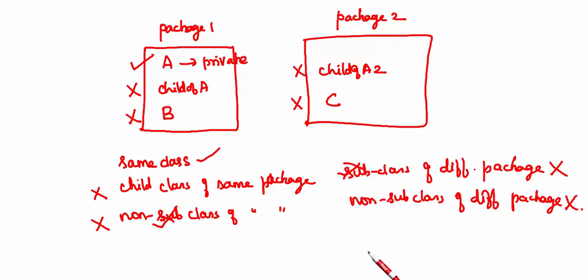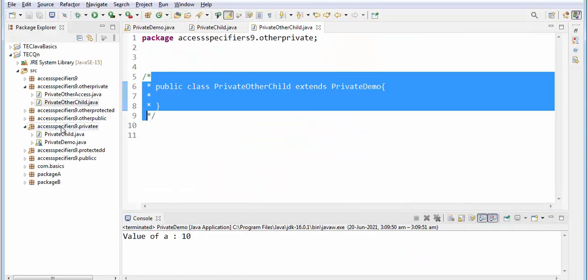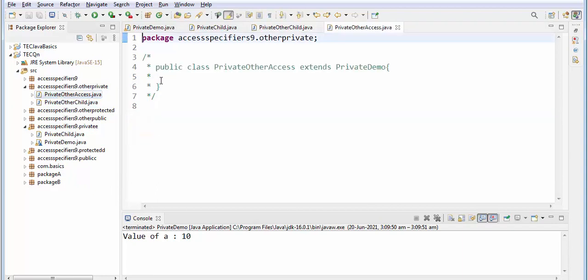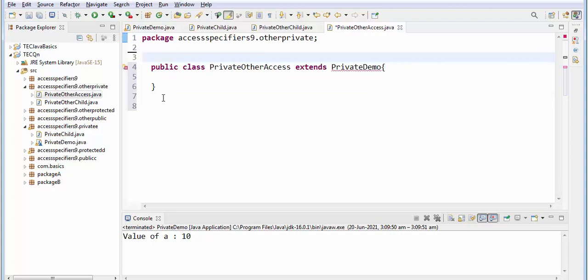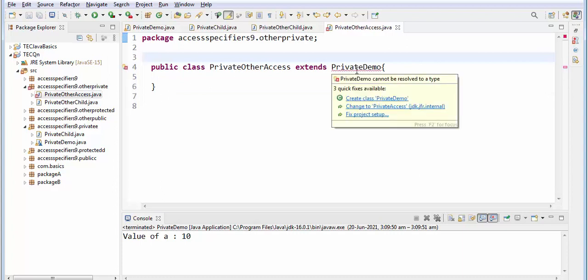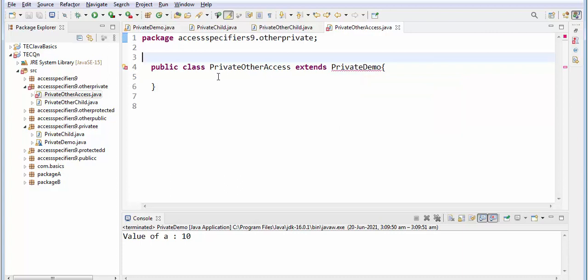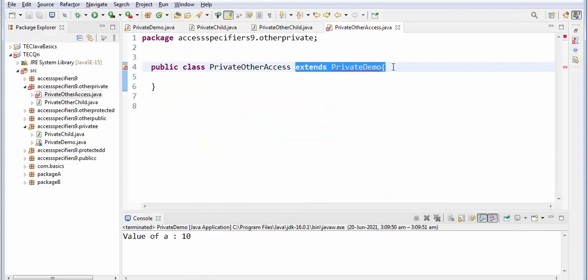For the child itself there is no access, so how will it be given to the other one? Next, a non subclass: private other access. Here also it is showing it cannot be resolved to a type. This is a non subclass, right? It doesn't extend.